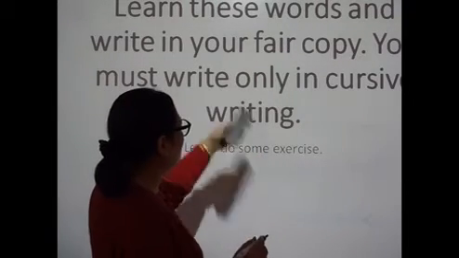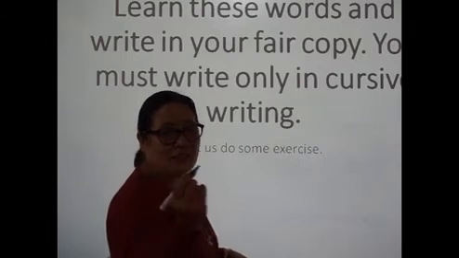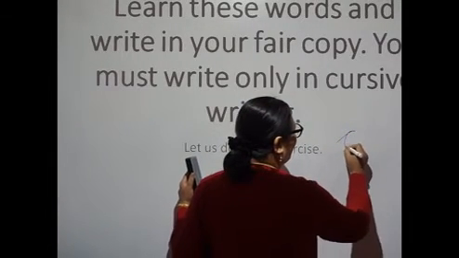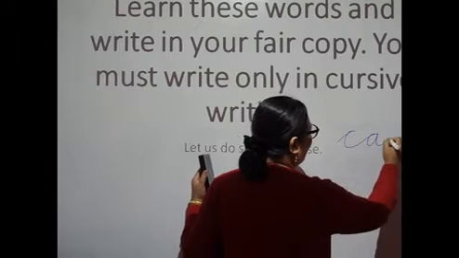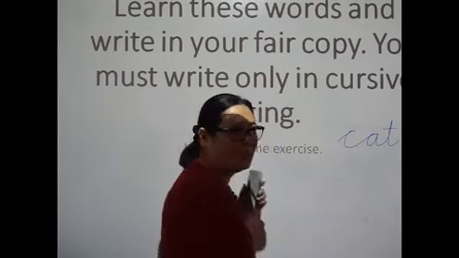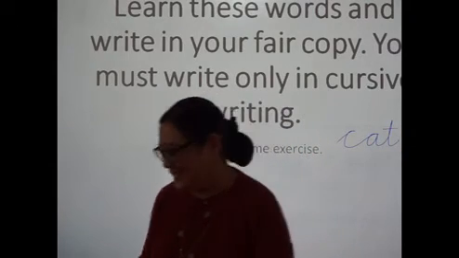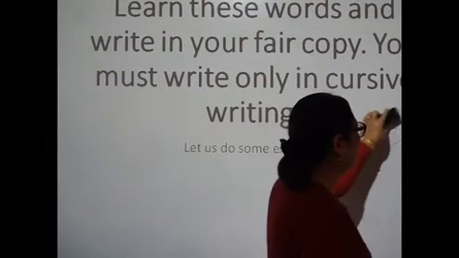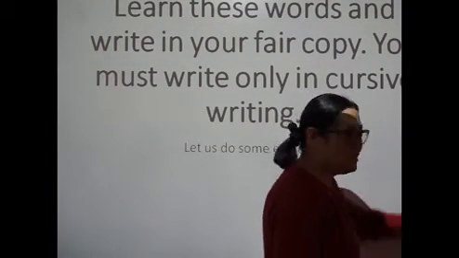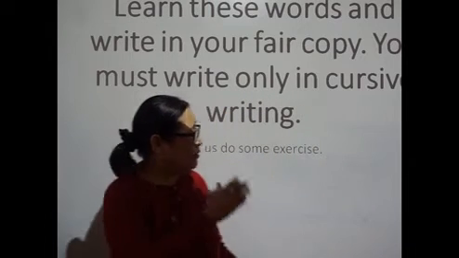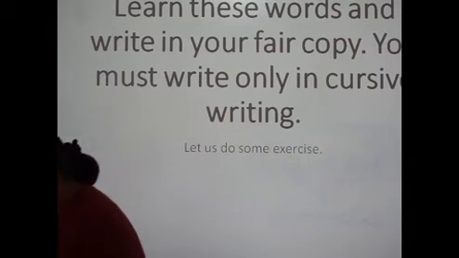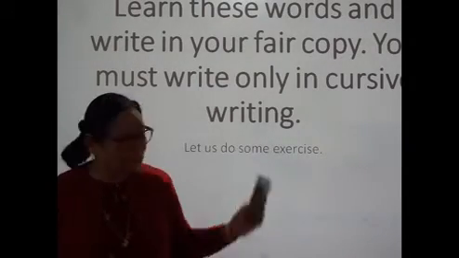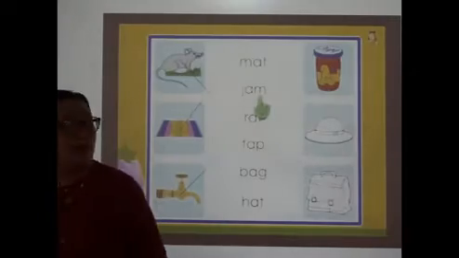Cursive writing means, suppose you are writing cat, C-A-T, cat, joining the letters and writing. At the end, I'll show you how to write the joining letters. You have to write this in your copy.